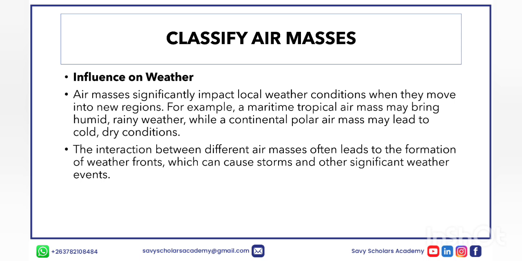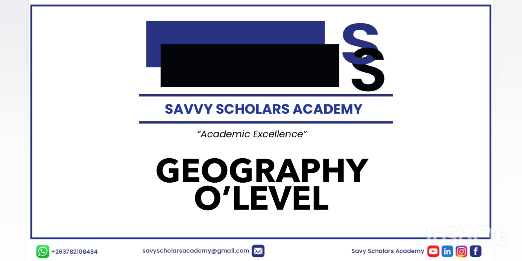characteristics. So in this lesson, what you need to come to understand is that air masses significantly impact local weather conditions when they move into new regions. For example, the maritime tropical air mass may bring humid, rainy weather conditions, whilst the continental polar air mass may lead to cold, dry conditions. And we have the continental Arctic, continental polar, continental tropical, maritime polar, maritime tropical, and the maritime equatorial when we have combined moisture and temperature characteristics in terms of classifying our air masses.